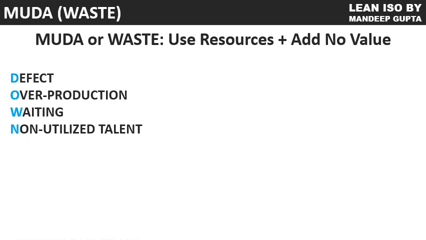Non-utilized talent. People are not utilized as per their skill set. They have been given routine jobs. They are filling the Excel sheets. Their talent is not fully utilized. That is called talent waste. Transportation. When goods are being moved unnecessarily without requirement from one place to another place, that is called transportation waste.